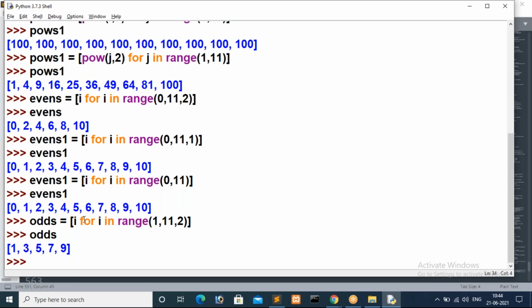Now single loop iteration is over. Now we will see inner loops, loop inside loop. Now we have only one loop. Now I want to iterate a loop inside a loop. So for that, what can we do?